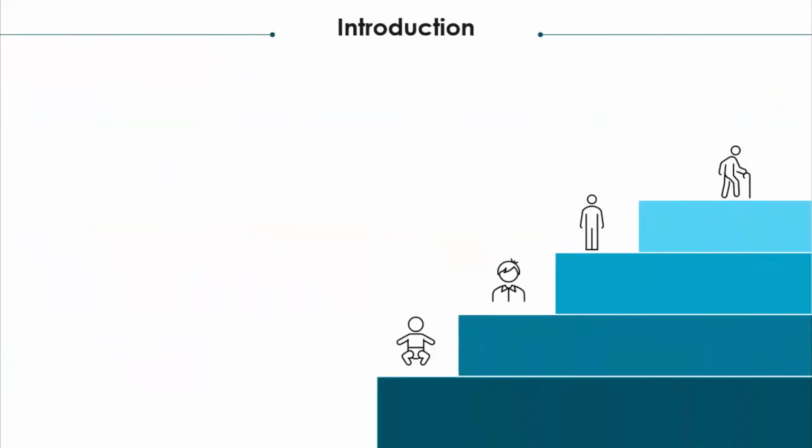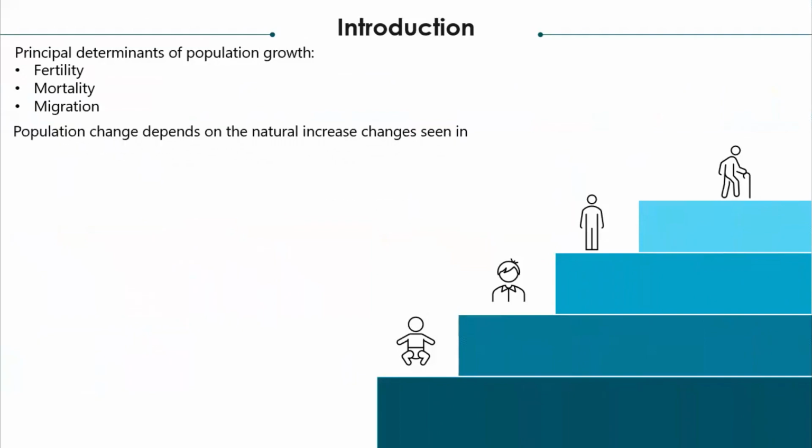Human population keeps increasing as the world grows older. So, what determines population growth in a country? Population growth is determined by three main principles: fertility, mortality, and migration. And what changes affect population? Natural increase, changes seen in birth rates, and migration affect population changes.